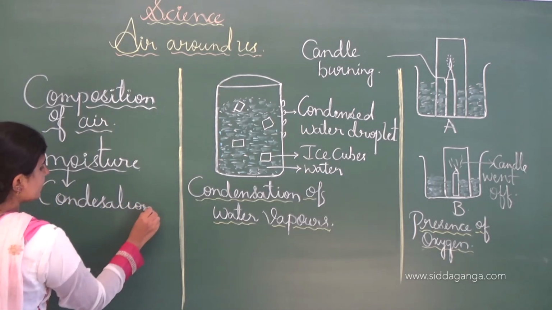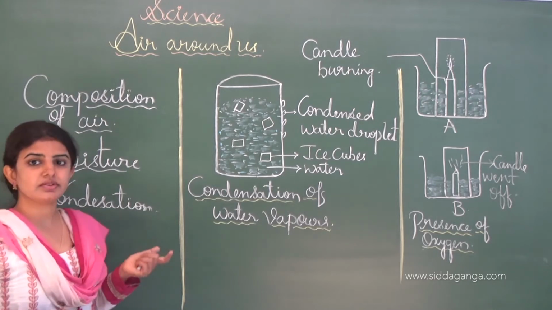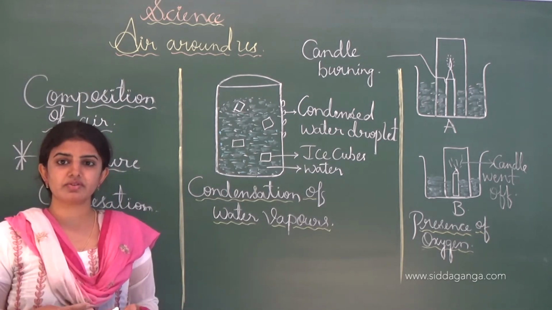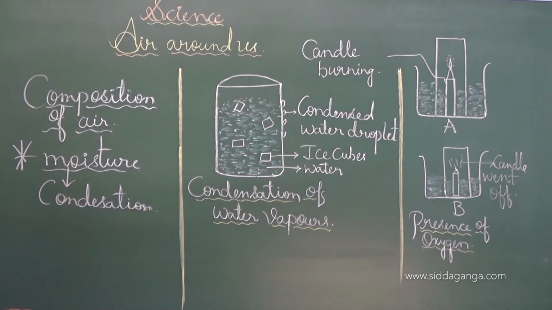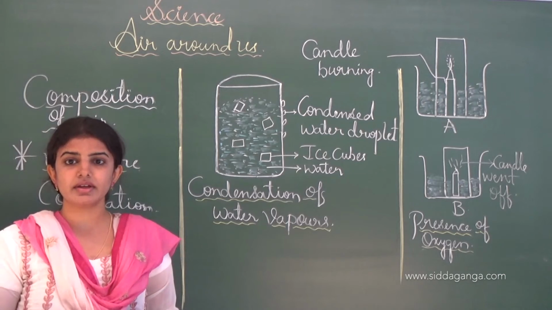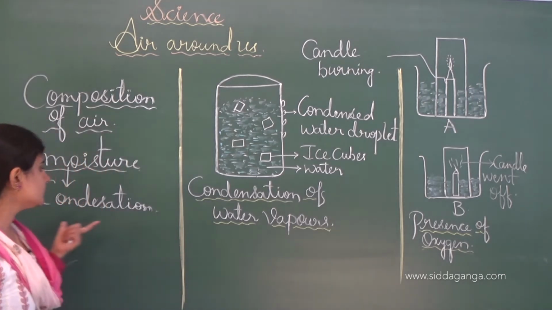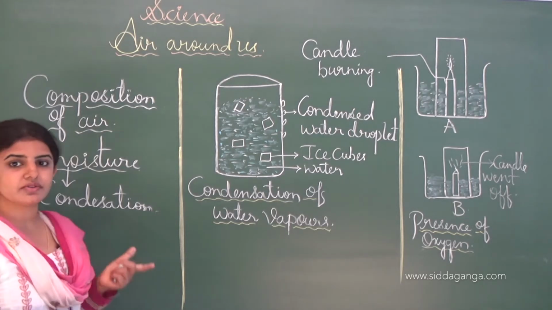See, in the same way in nature also the condensation process takes place, and thereby the water goes to the atmosphere, and from the atmosphere we get it back as rain. In the form of rain we get back the water. And see, this is all about water vapor, a component of the air.